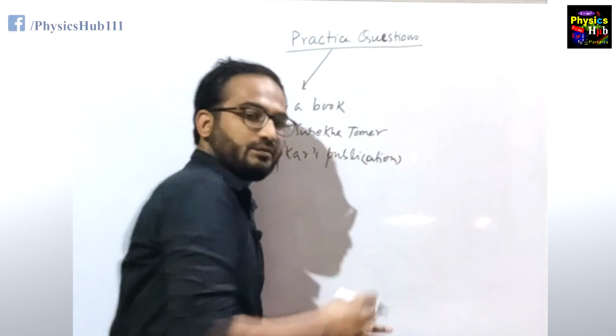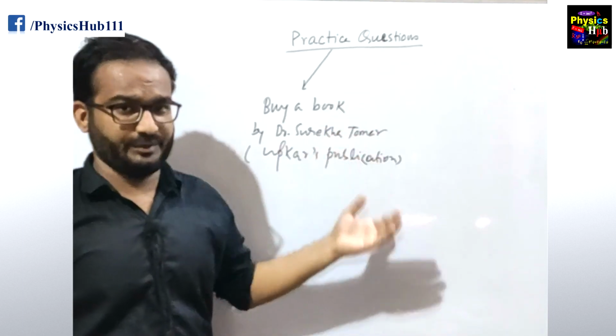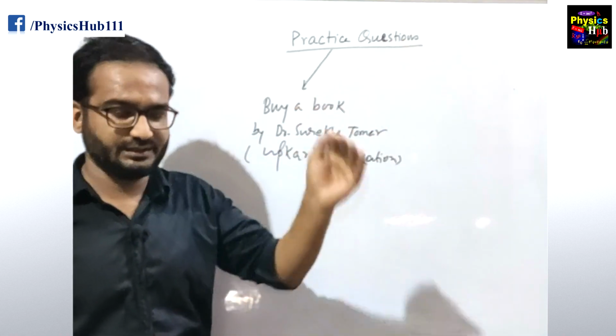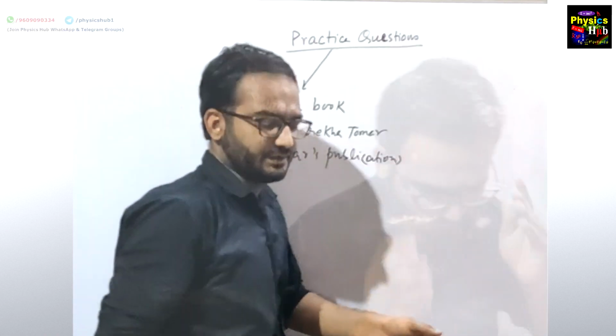This is a very good book, and a lot of problems are there according to the topics. It starts with mathematical methods and classical EMT, and in this way the whole syllabus is covered. It may cost you around 500 to 600.